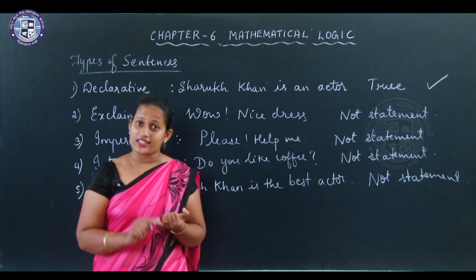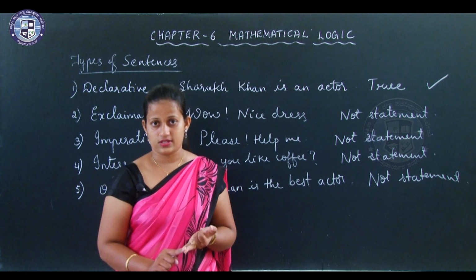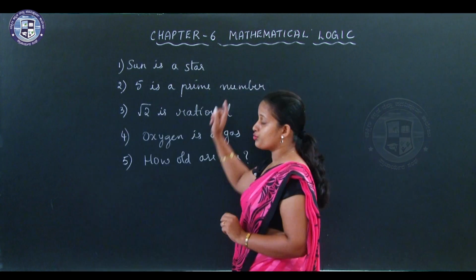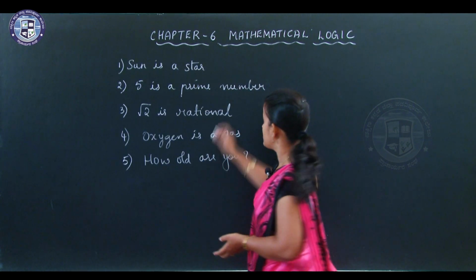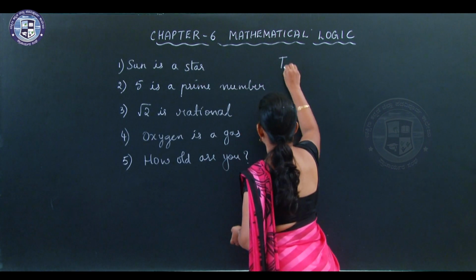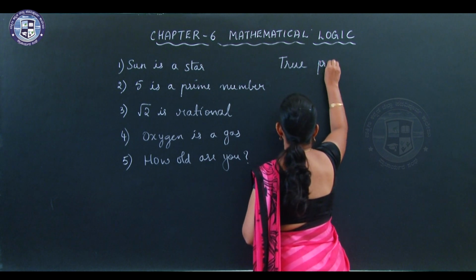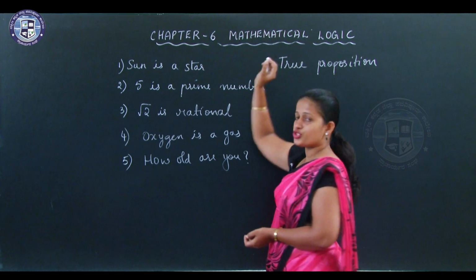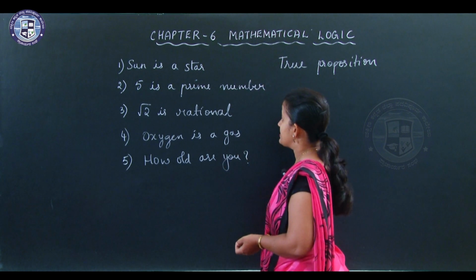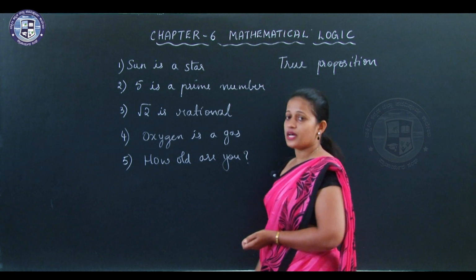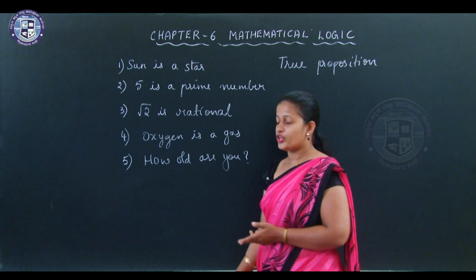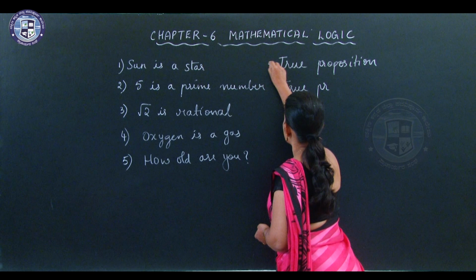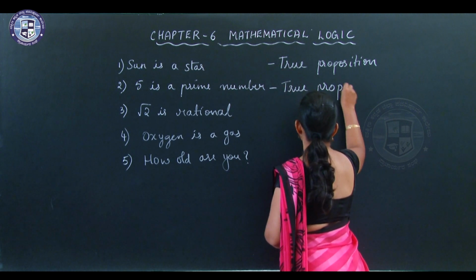So it has to be either true or false. It should not be both at the same time. When it is true and a statement, we say this is a true proposition. A proposition which is true, we call a true proposition. Second example, 5 is a prime number. We all know that. It is also a true proposition.